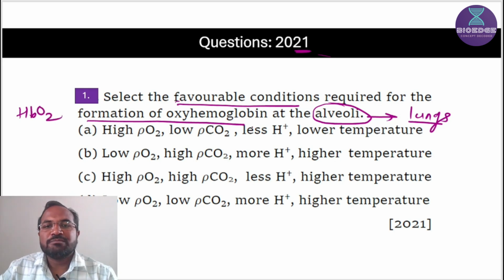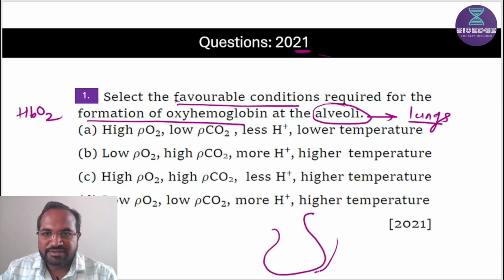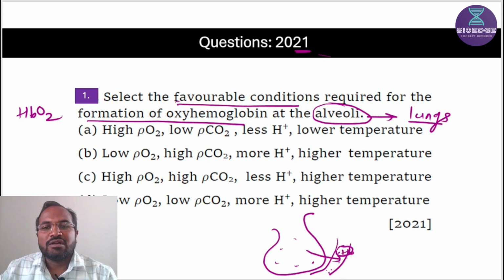HbO2. Oxygen binds with hemoglobin at the lungs level. If this is the blood vessel and this is the alveoli, oxygen comes into the blood, goes into the RBC, and in the RBC there is hemoglobin, a respiratory pigment, which binds with oxygen. What factors are responsible for binding of oxygen with hemoglobin?